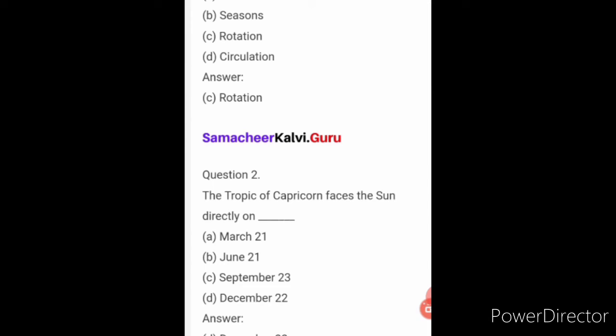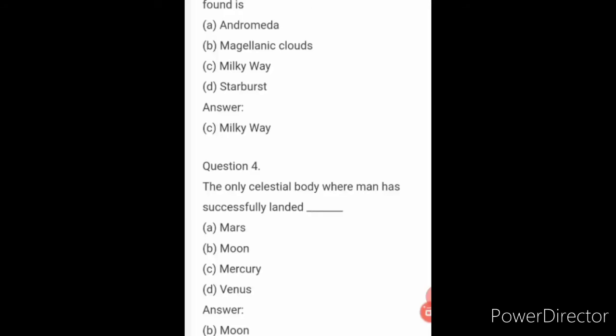Here the question is asked, the movement of the earth on its axis. If it is on its axis, the answer will be rotation. Then question 2, the Tropic of Capricorn faces the sun directly on December 22. On which date? December 22. Then third one, the galaxy in which our solar system is found in. What galaxy are we living in? Milky Way galaxy.